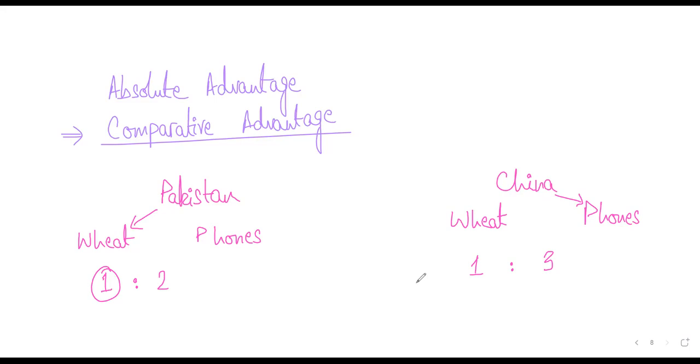So you will give this entire explanation and all that. Then you will say, what is another model that predicts pattern of trade? For that, you will say it's absolute advantage. Now, what does absolute advantage say? You can also make a graph if you want to.